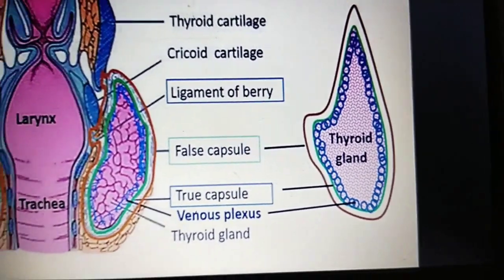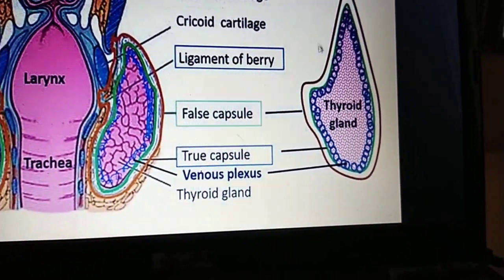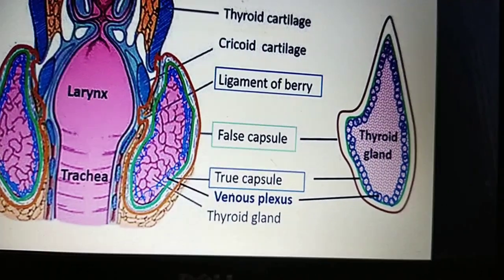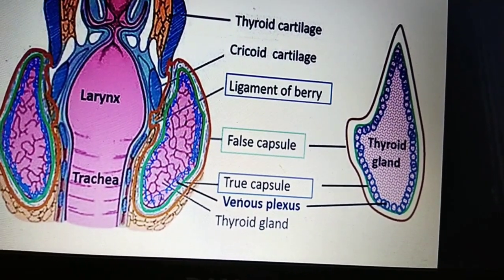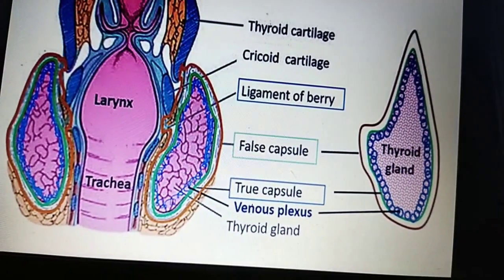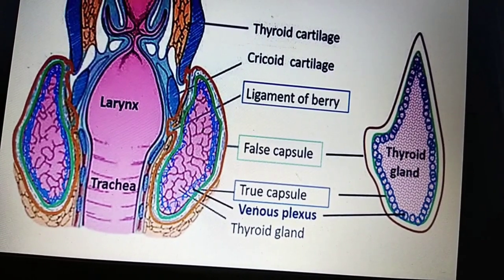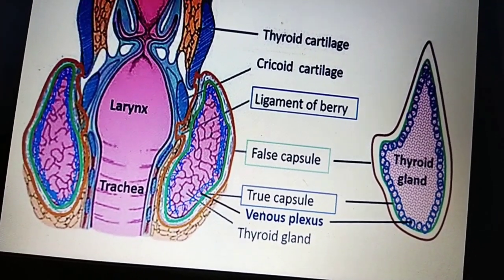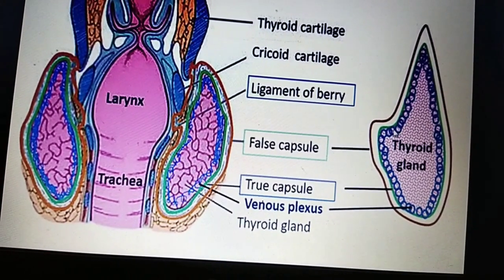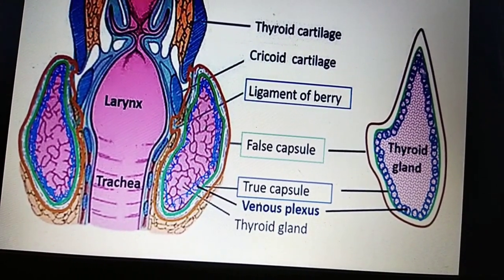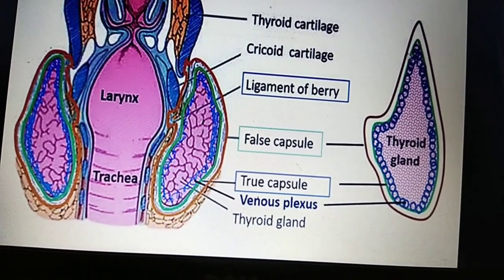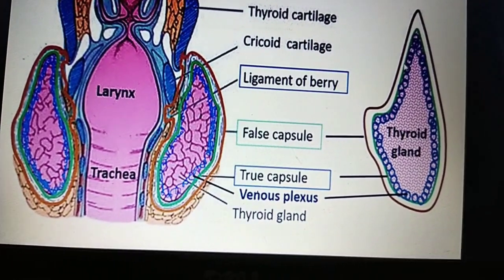This is the true capsule of the thyroid gland. It is the innermost layer of the gland, and it extends into the gland and forms the septum that divides the thyroid tissue into microscopic lobules. This is very important, because the true capsule contains most of the blood vessels. During surgery it is very important.